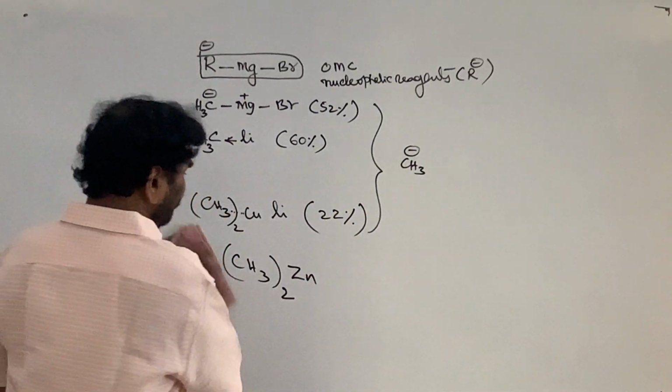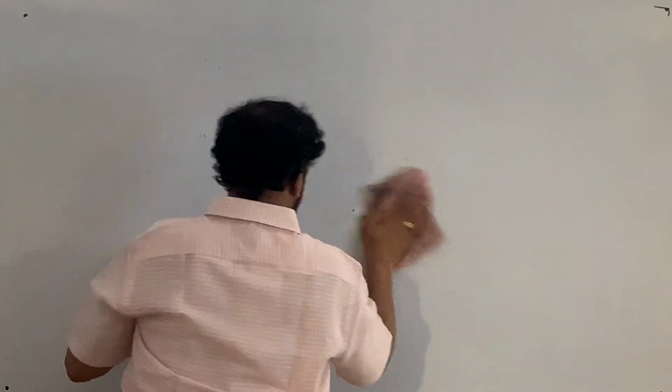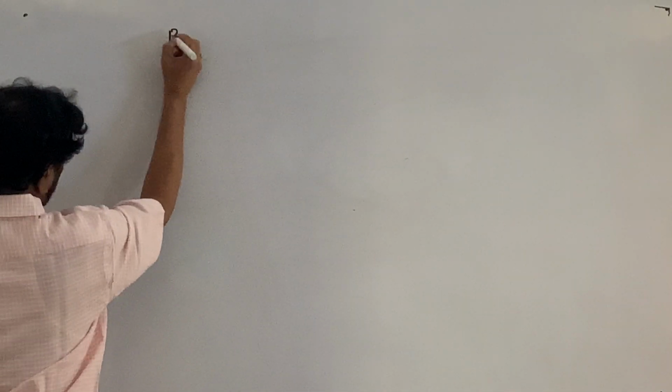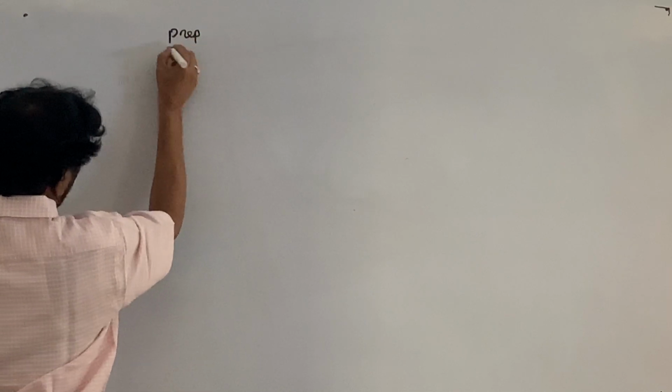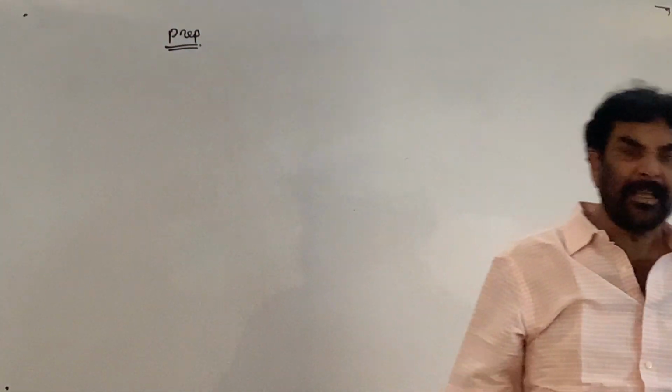Next one: first, the Grignard reagent is a nucleophilic reagent. It supplies alkyl or aryl carbanion. First thing. Second one, the preparatory procedure. Preparatory methods of the Grignard reagent. How to prepare the Grignard reagent?